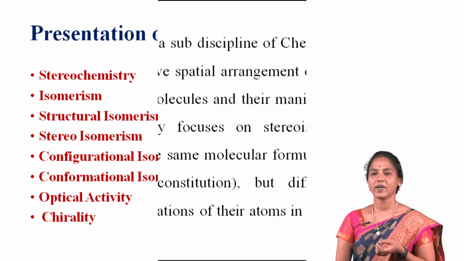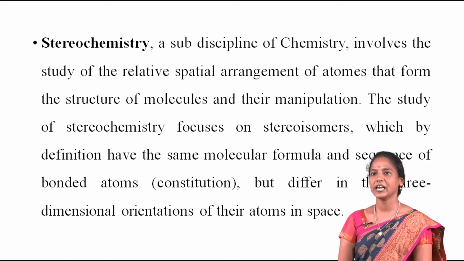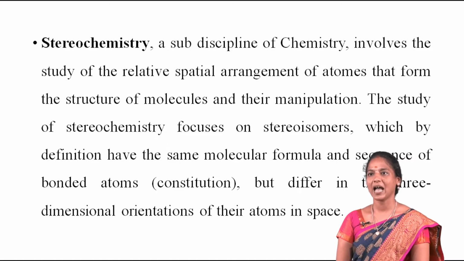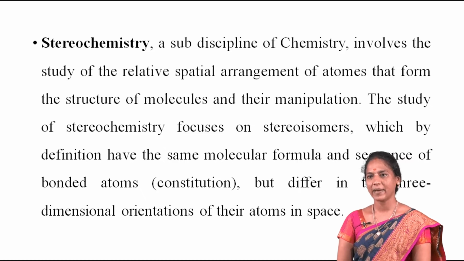Next one, first of all, what is stereochemistry? Stereochemistry, a subdiscipline of chemistry, involves the study of the relative spatial arrangement of atoms that form the structure of molecules and their manipulation.